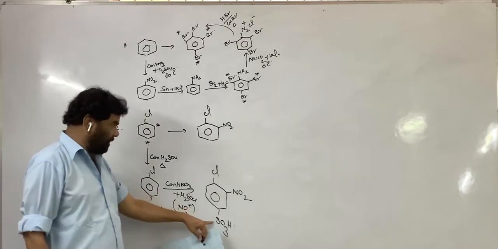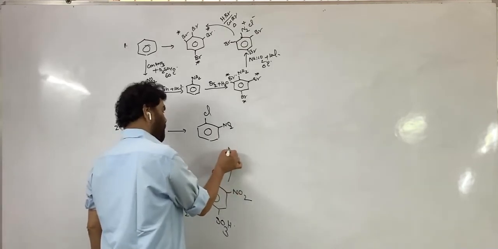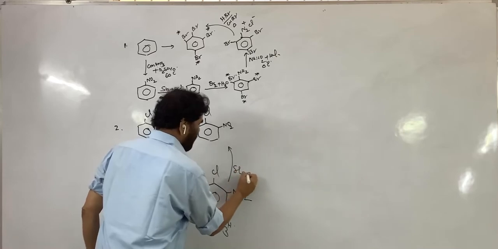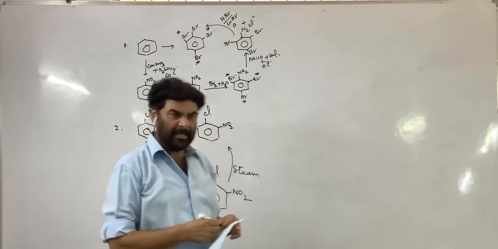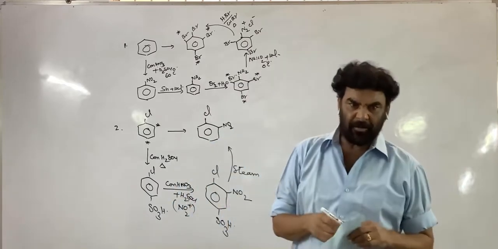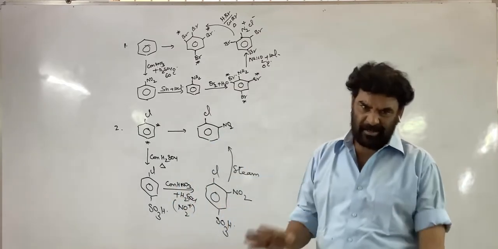Now remove this group. How? Steam, superheated steam is used. That is, desulfonation takes place. It is easy to introduce the SO3H group, and easy to remove it.